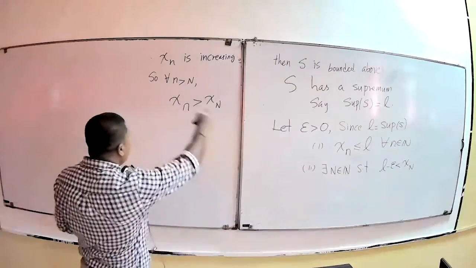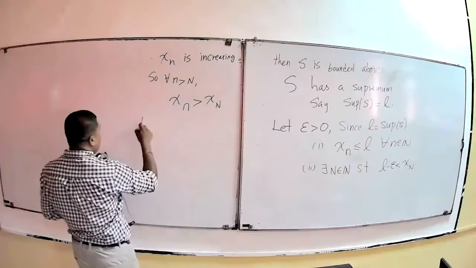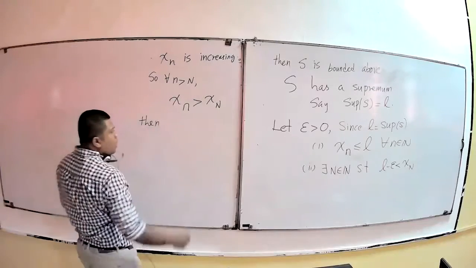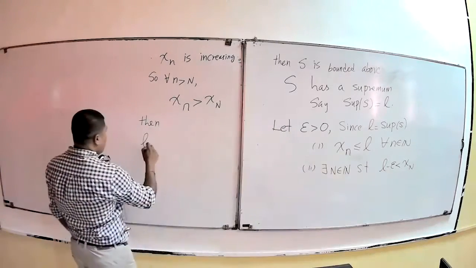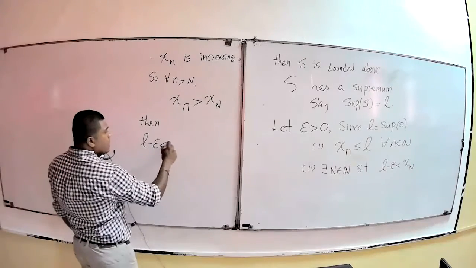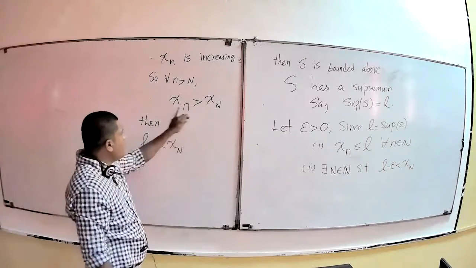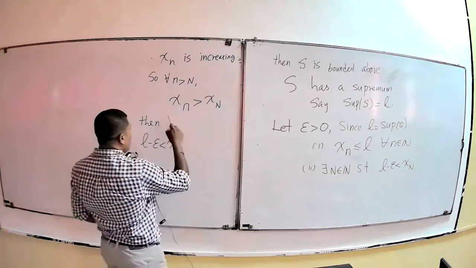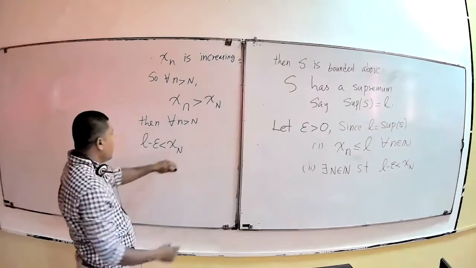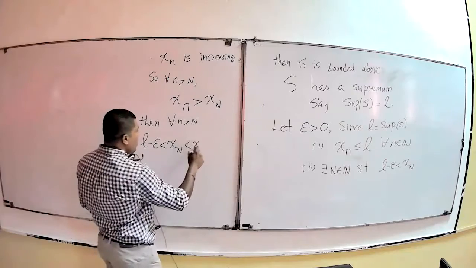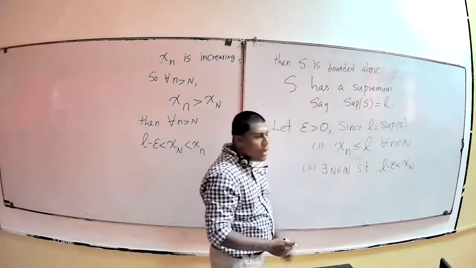So if you combine these three results, 1, 2, and 3, L minus epsilon is less than x_N, but x_N is less than x_n for all n greater than N, but x_n is less than or equal to L plus epsilon.